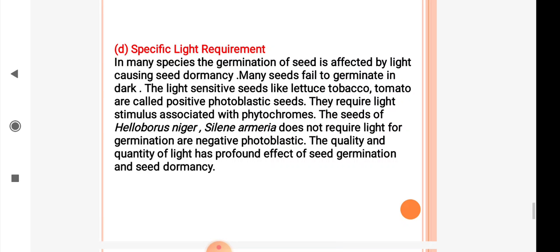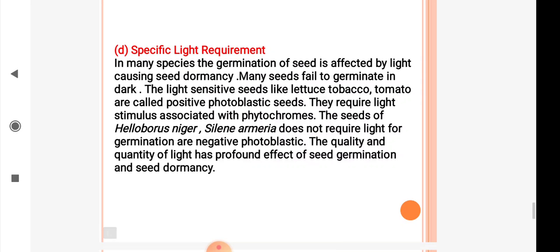The seeds of Helleborus niger, Silene armeria do not require light for germination of the seed. So these types of seeds are called negative photoblastic seeds. The quantity and quality of light has a profound effect on seed germination and seed dormancy. So among the causes of seed dormancy, one important effect on germination and dormancy is light requirement.